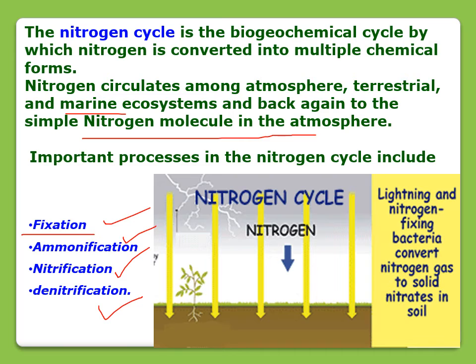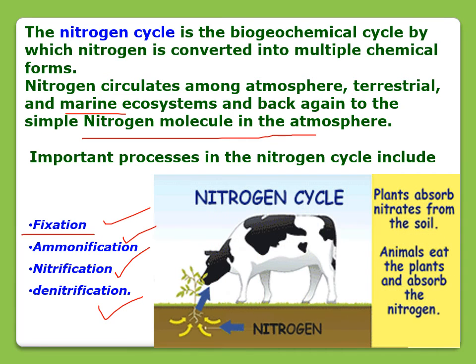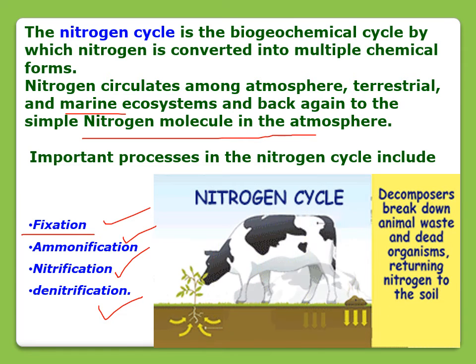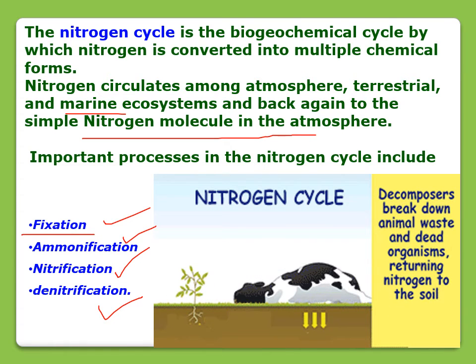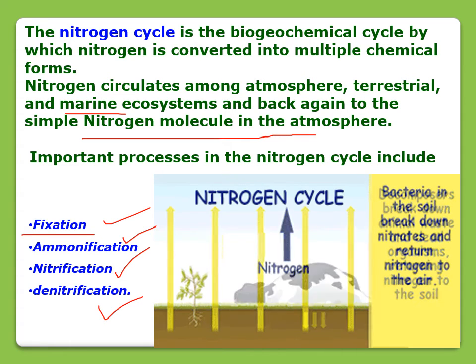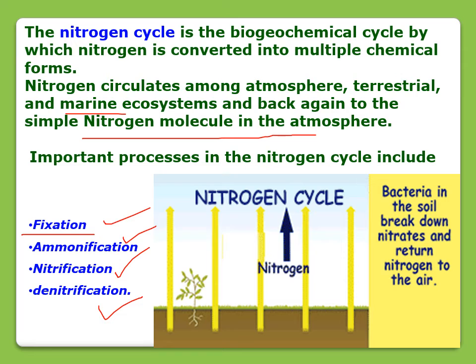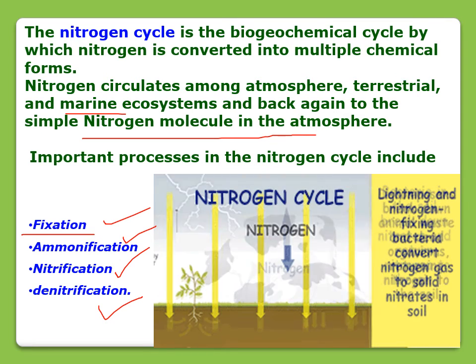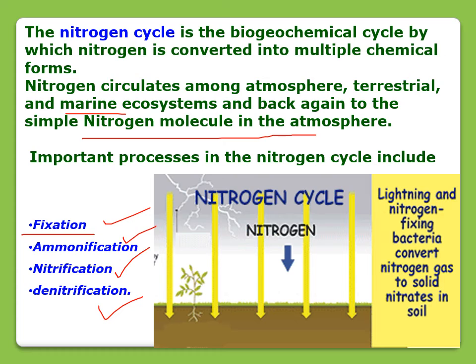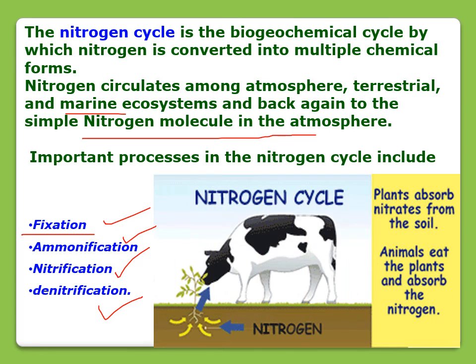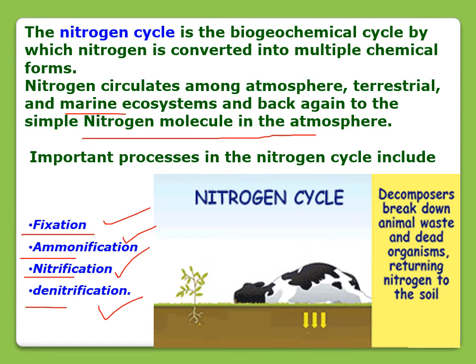This is another process. Lightning and nitrogen fixing bacteria convert nitrogen gas to solid nitrates in the soil, right? And again from the soil, plants will absorb those nitrates, and from the plant, nitrogen will go to the animals. And when animals die, decomposers will decay the animals, and bacteria in the soil again will convert those nitrates and nitrites into nitrogen, and then nitrogen will be added to the atmosphere. This is the nitrogen cycle. So now I am sure that all the steps of the nitrogen cycle are clear to you.